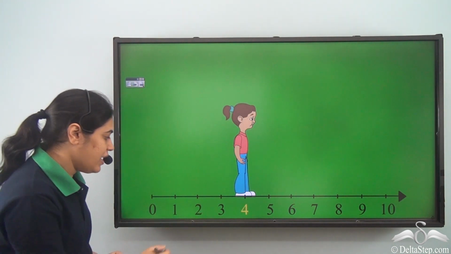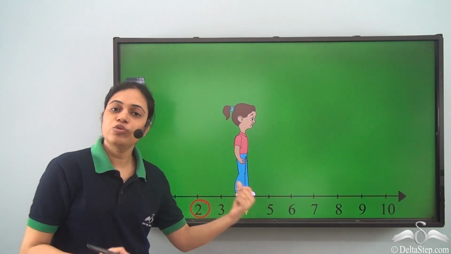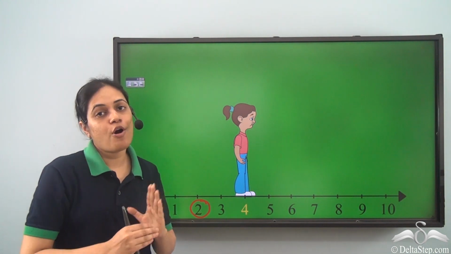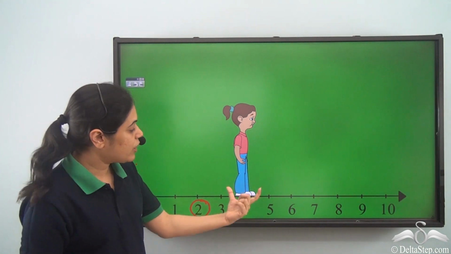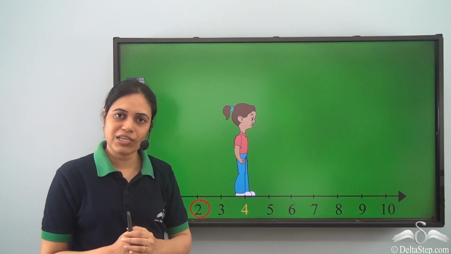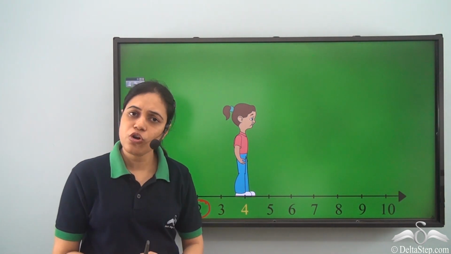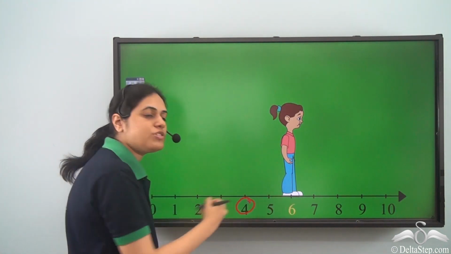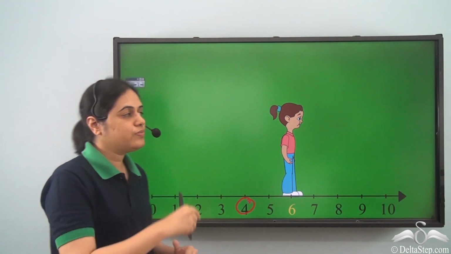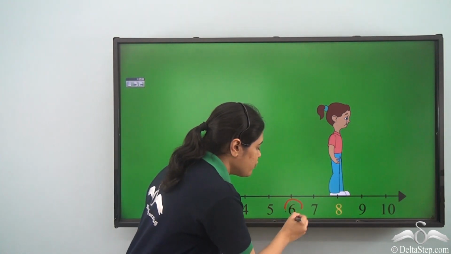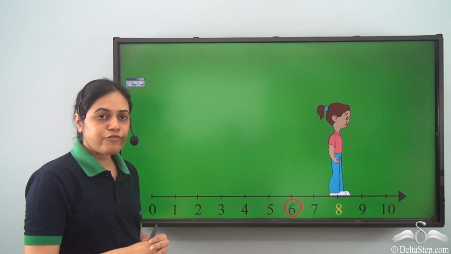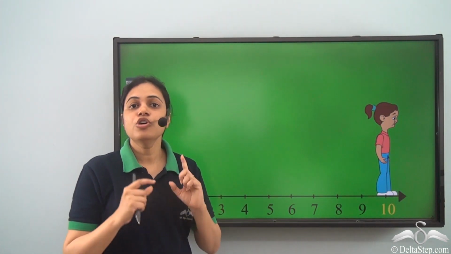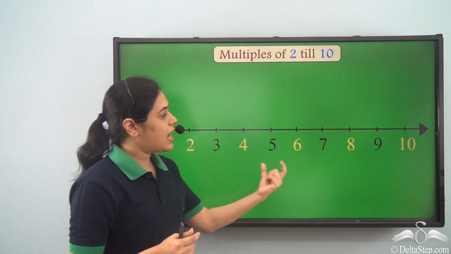In the next step as well, she moves from 2 to 4. That is, once again, she is covering a gap of 2 in the second step. Now, because her height does not increase, her steps will also not increase. So again, she moves from 4 to 6. So she covers a gap of 2. Then she moves from 6 to 8. So she covers a gap of 2 on the number line. And once again, from 8 to 10, she covers a gap of 2. So every time she is covering a gap of 2.